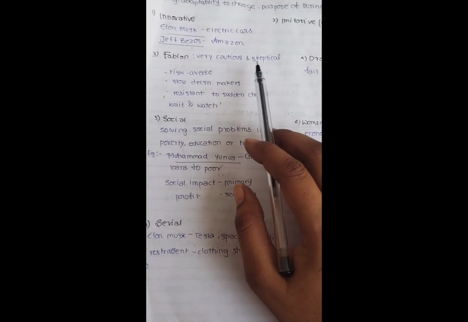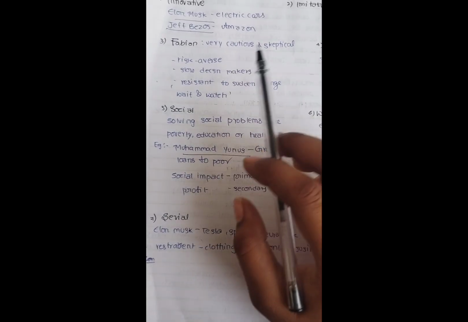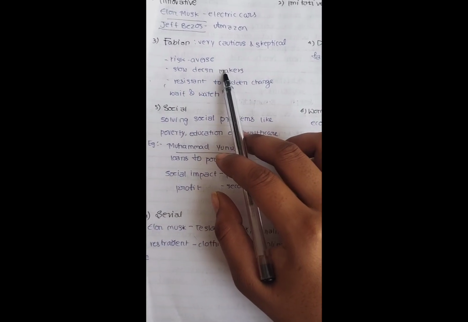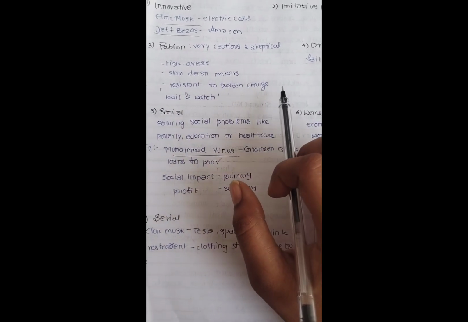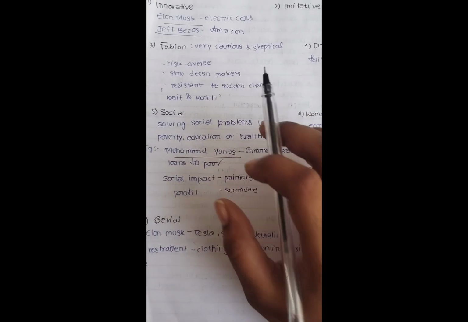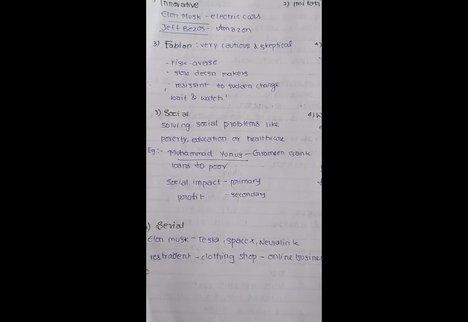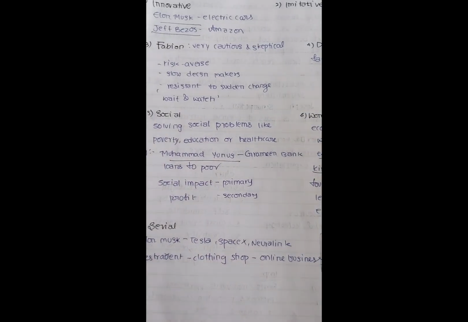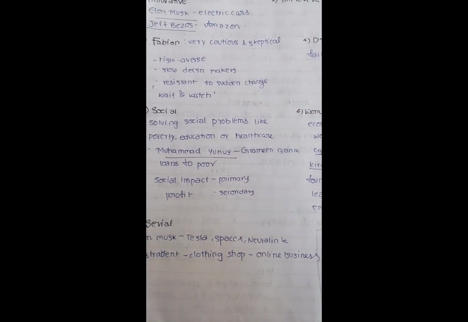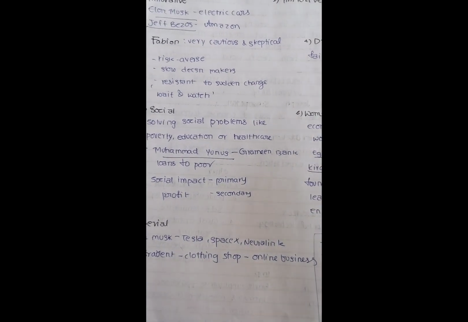Fabian is very cautious and skeptical. There is a risk in it, and it has slow decision makers. It is resistant to sudden change. They will wait and watch until others are doing the same thing. Then they will wait and watch what the results are. Then they will adapt the change. That is why it is slow somewhere. They are resistant to sudden changes, so they are slow somewhere. That is, they are Fabian entrepreneurs.